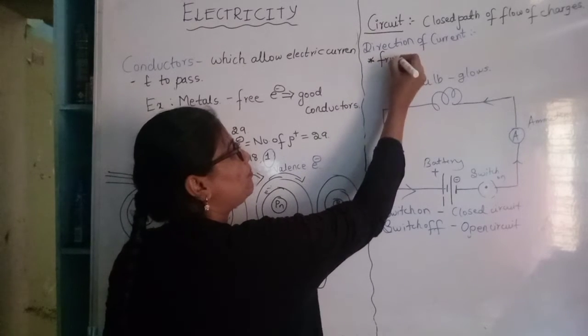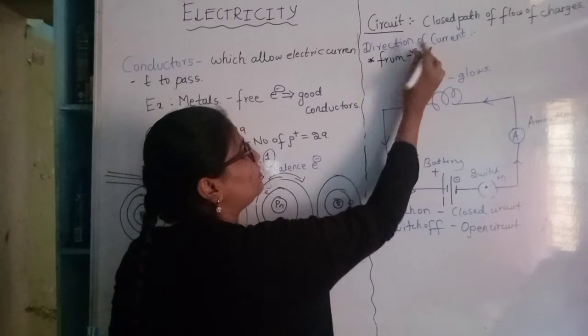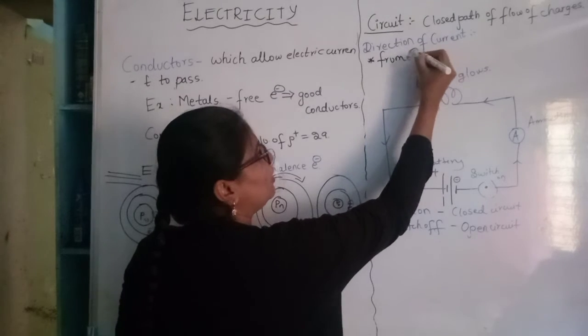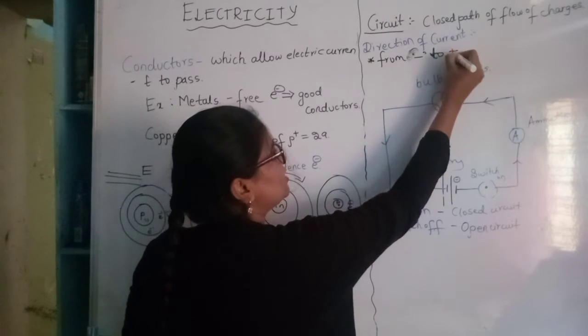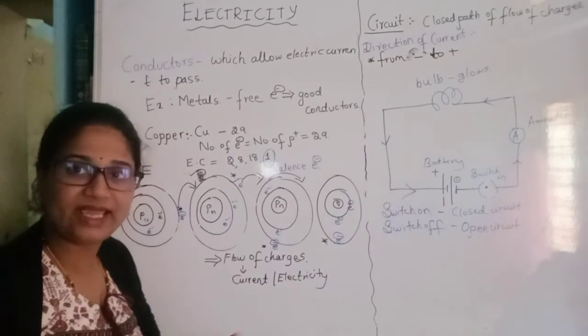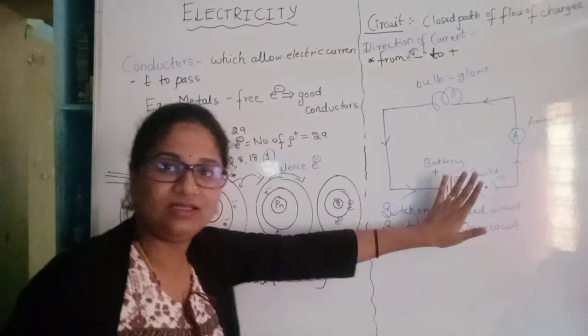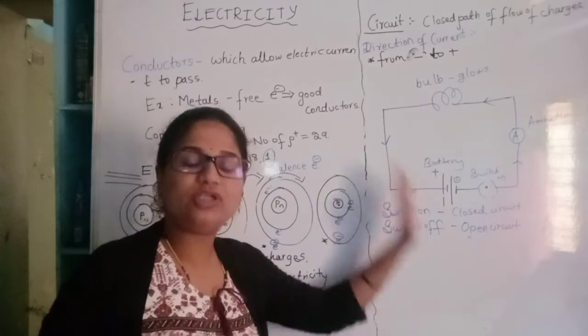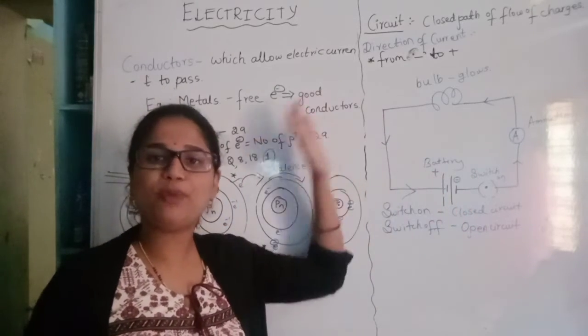from negative to positive. From negative terminal to positive, as of the circuit diagram and as of the practical. That is, the flow of electrons will be from negative terminal to positive.